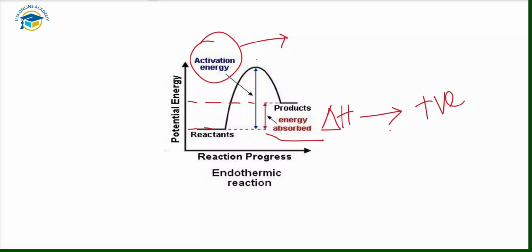So the energy diagram for an endothermic reaction is given here. The enthalpy change, or delta H, is represented with the positive sign in the case of endothermic reactions, and the enthalpy change in the case of exothermic reactions is represented by the negative sign.